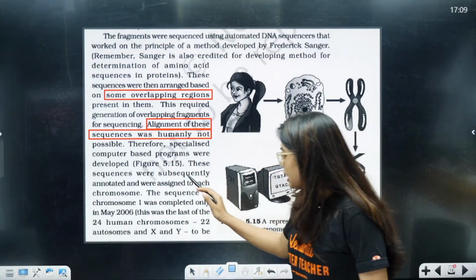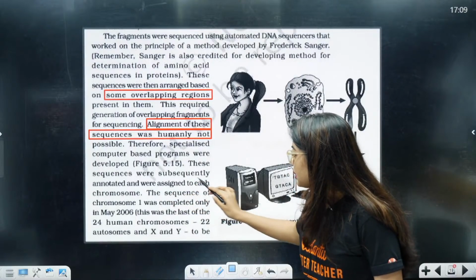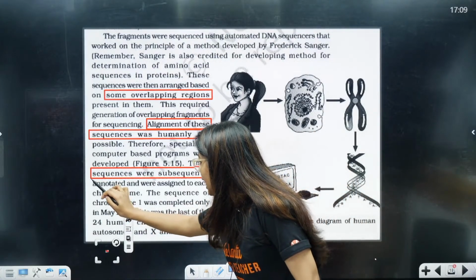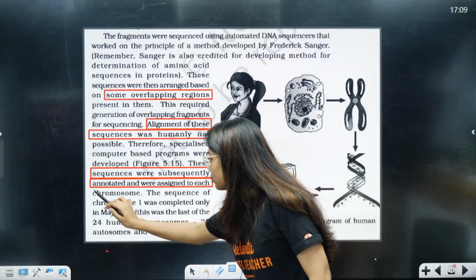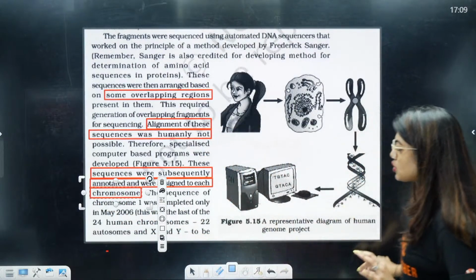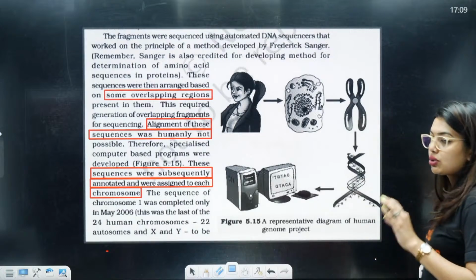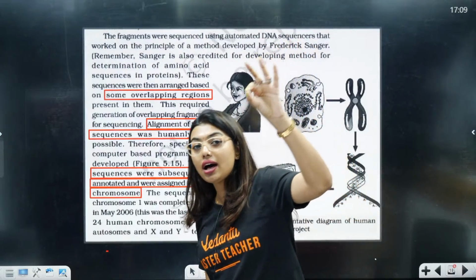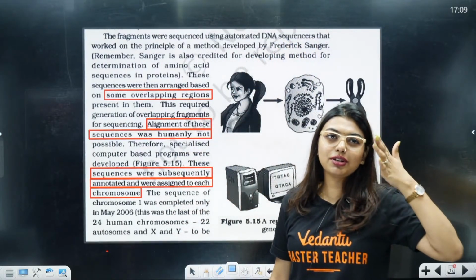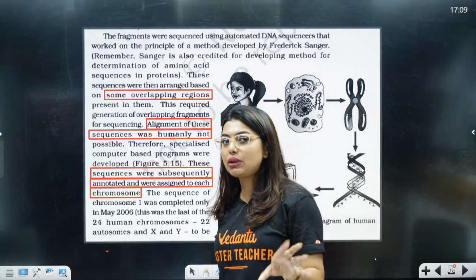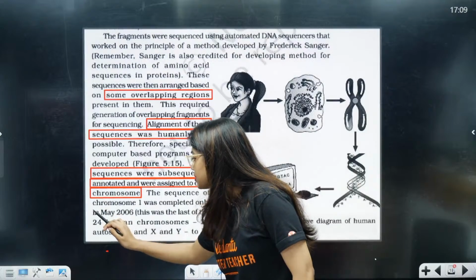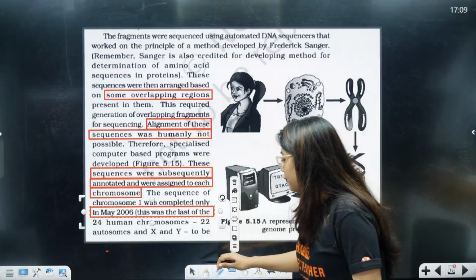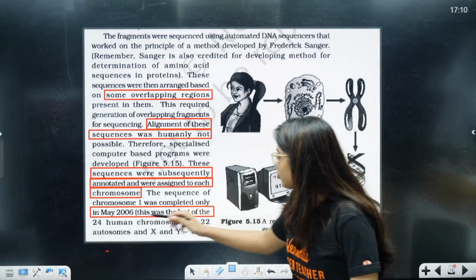After we get the sequence done, these were annotated and assigned. So these sequences were subsequently annotated and were assigned to each chromosome. Clear? Now the sequence of chromosome 1 was completed only by May 2006. So even though the whole project got over in 2003, the last chromosome to be sequenced was chromosome 1, which is very ironical because the name is chromosome 1. This question has come as an MCQ, including the date they are going to ask you. In May 2006, the last, 24th chromosome, the sequence of chromosome 1, was completed.